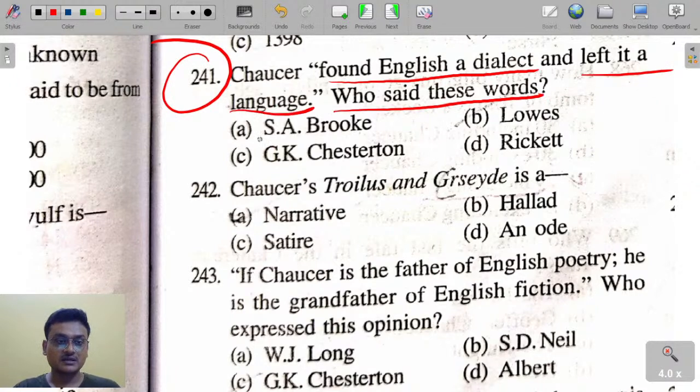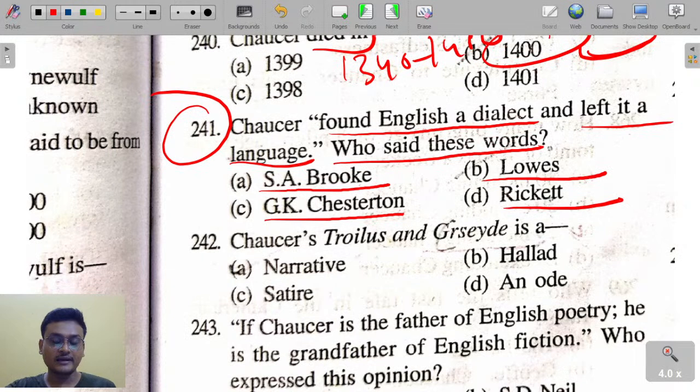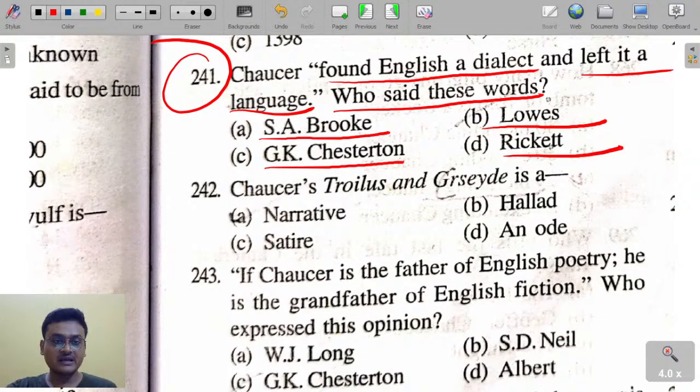Who said these words? S.A. Brooke, G.K. Chesterton, John Livingston Lowes, or Rickett. In some books it is 1399, in some books it is 1400, but 1400 is the right answer and the most acceptable one. Chaucer found English a dialect and left it a language. Who said these words here? S.A. Brooke, G.K. Chesterton.